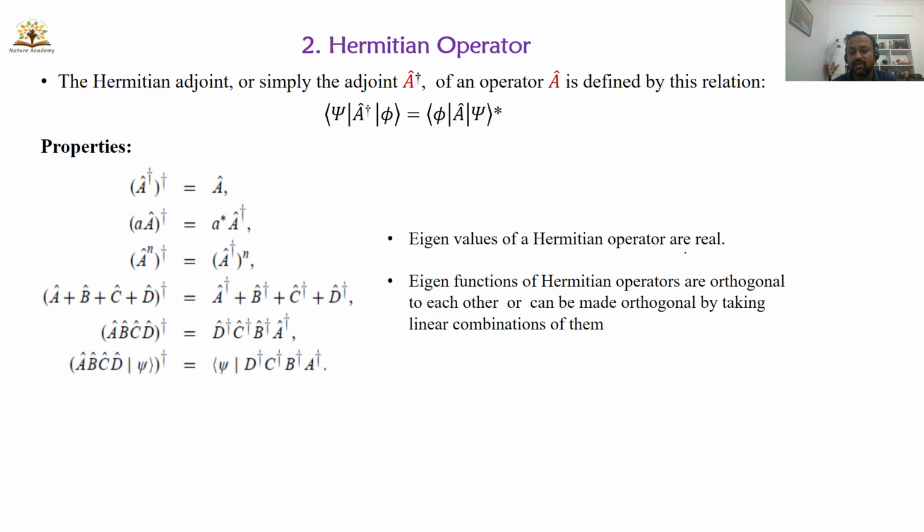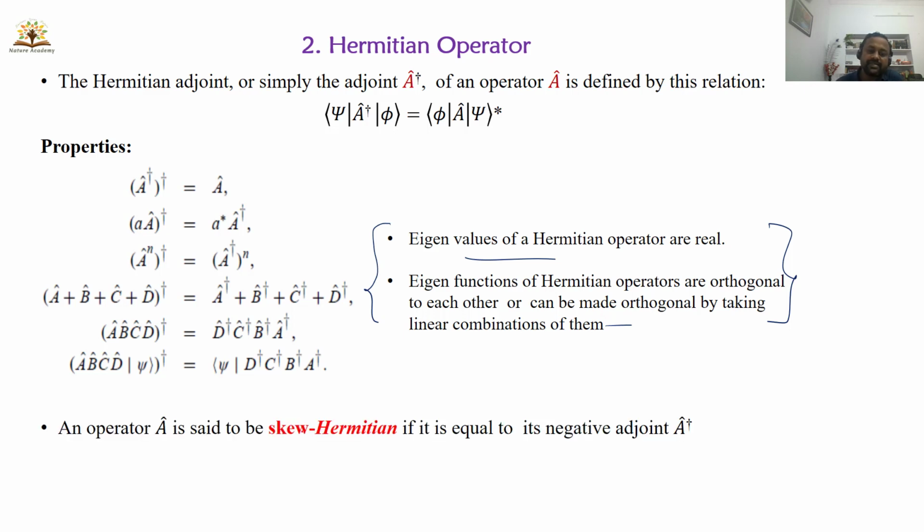Eigenvalues of a Hermitian operator are real. Eigenfunctions of Hermitian operators are orthogonal. We will discuss these eigenvalues and eigenfunctions in lecture number 3, in our next coming lecture, postulates of quantum mechanics part 3. There we study what these Hermitian eigenvalues and orthogonal eigenfunctions are.